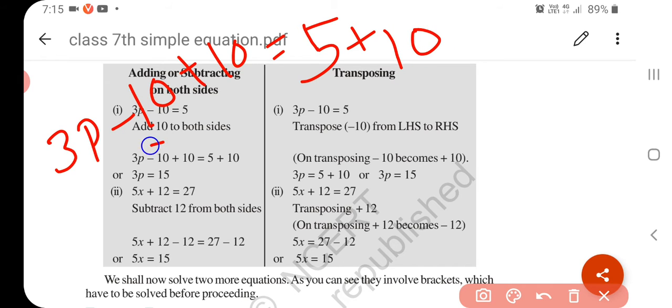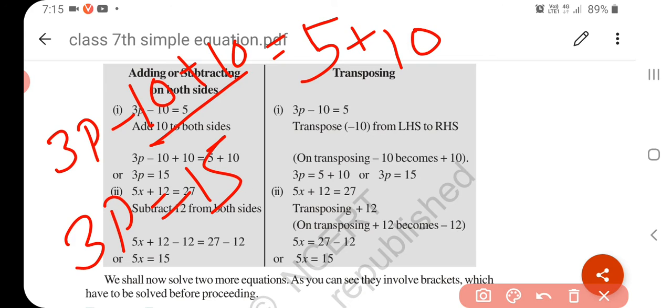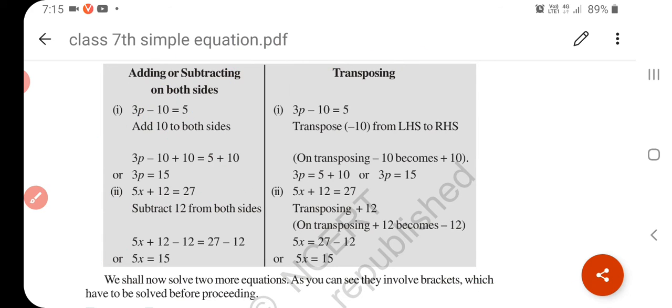Okay, so it becomes cancelled, so you get 3p is equal to 15. Now here in the transposing method, whatever you want to remove, shift that number to the other side, but the sign will be changed.